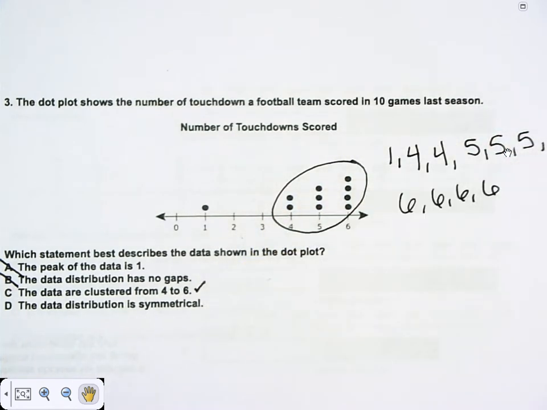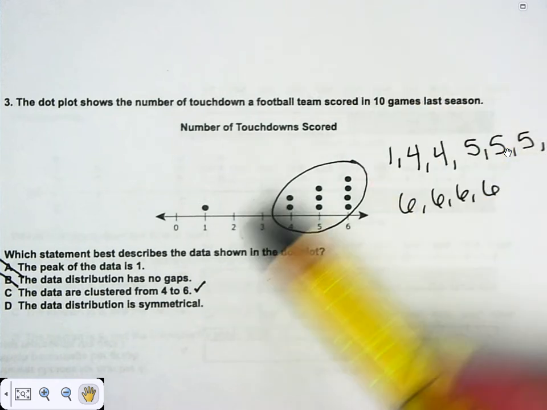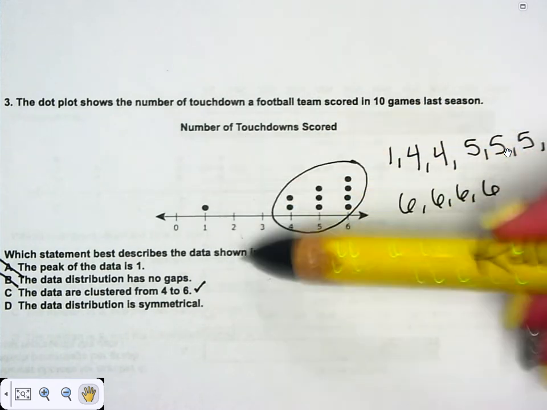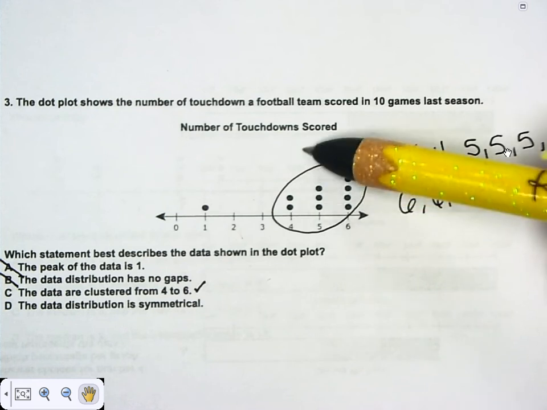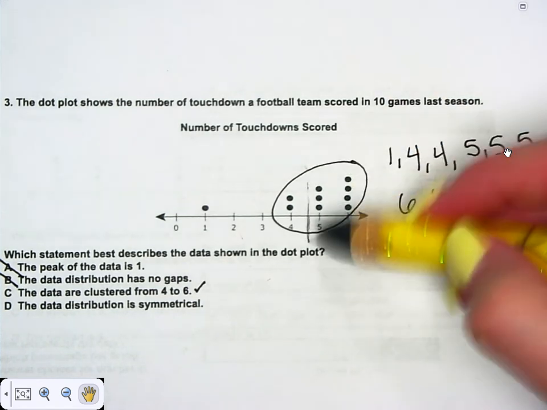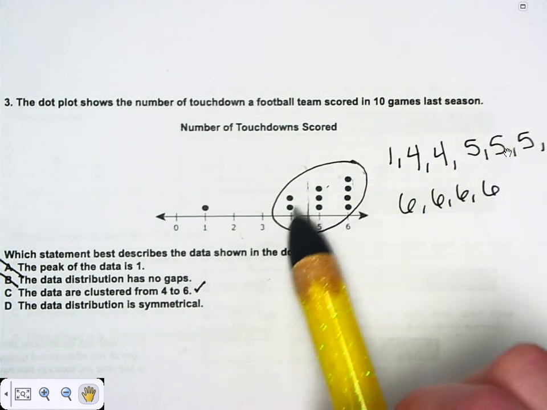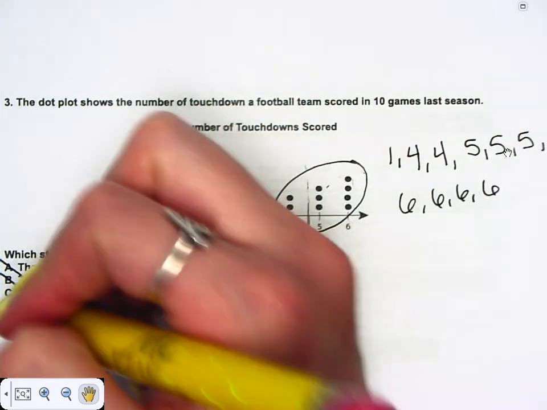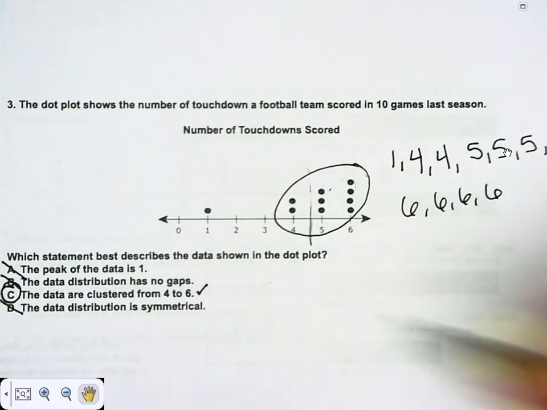Now I'm going to check D. The data distribution is symmetrical. Now, symmetrical means if I cut it in half, it looks the same on both sides. Well, no matter where I cut it, it's not going to be the same, but half would be right about here, and this data is greater than this data. So D is not correct. So C is my answer.